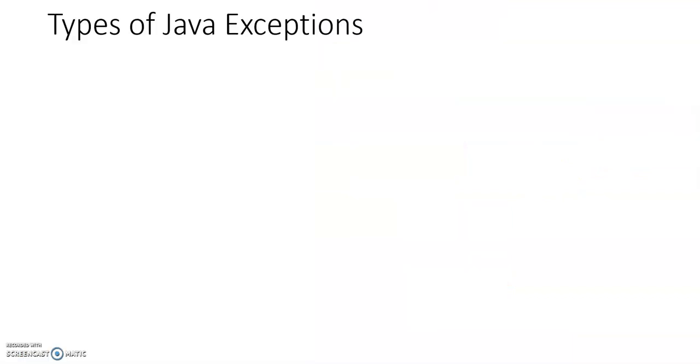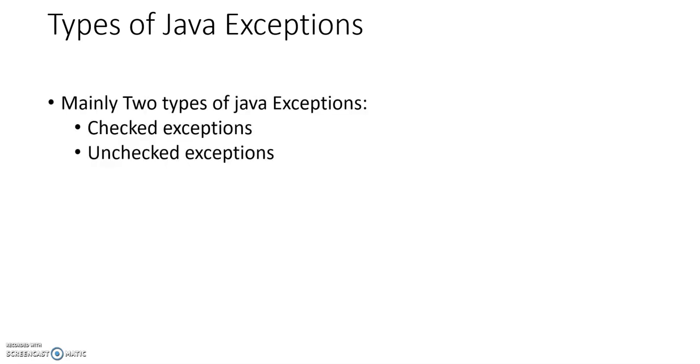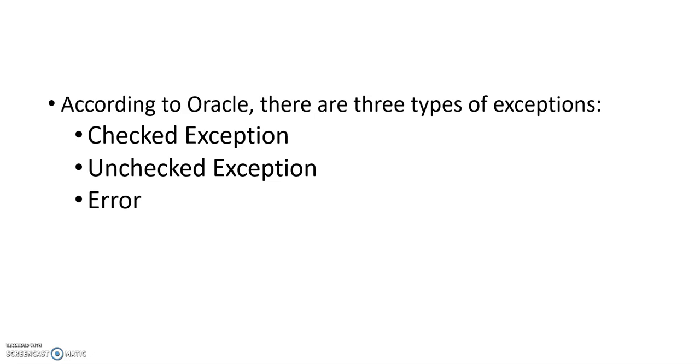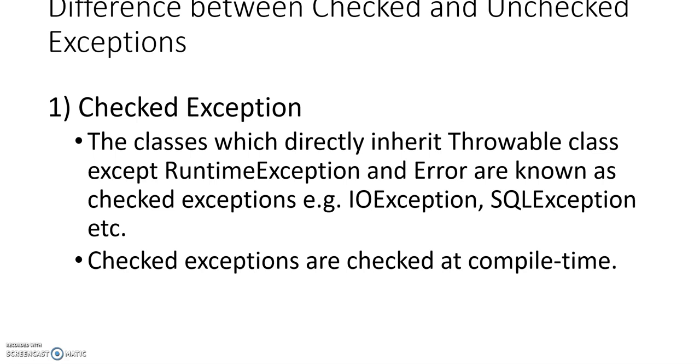Next, we will see the types of Java exception. There are two main types of Java exception: checked exception and unchecked exception. But according to Java, there are three main types: checked exception, unchecked exception, and error. Now we will see in detail what is the difference between checked exception and unchecked exception.